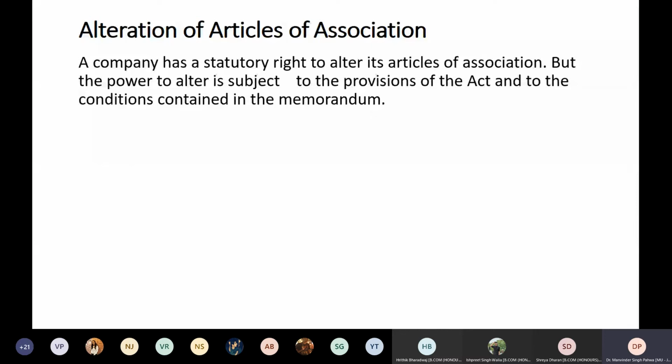Next is alteration in the articles of association. A company has a statutory right to alter its articles of association, but the power to alter is subject to the provisions of the Act and to the conditions contained in the memorandum. Now, what is the principal document? The principal document is the memorandum of association.